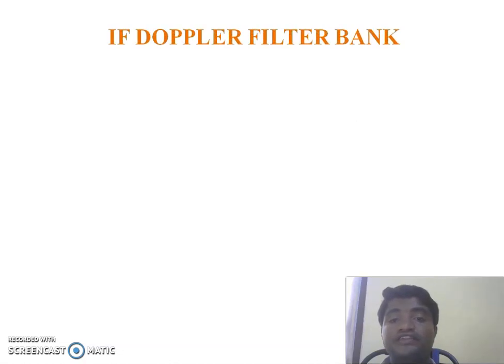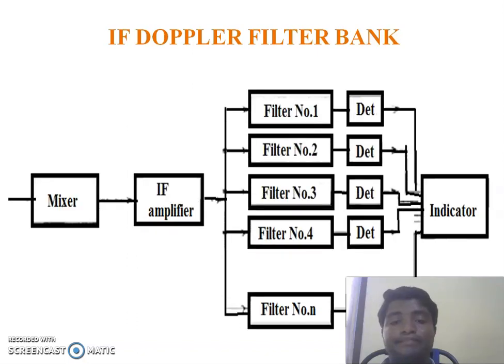The next concept is the IF Doppler filter bank. As the name itself indicates, in this receiver we are going to use a narrow band filter bank. All these filters are overlapped to cover the Doppler frequency range. These are the different filters. If we use more filters, the loss of the signal will be less, but it will increase the complexity of the receiver.